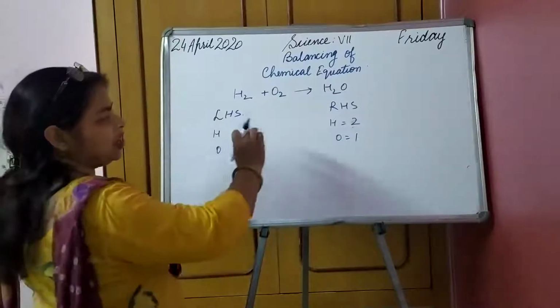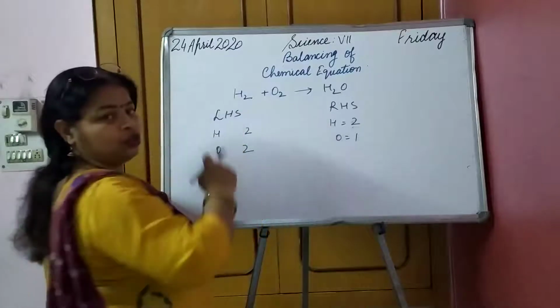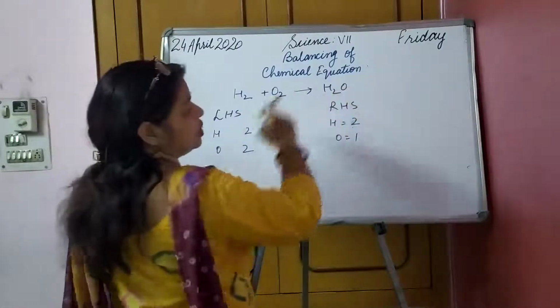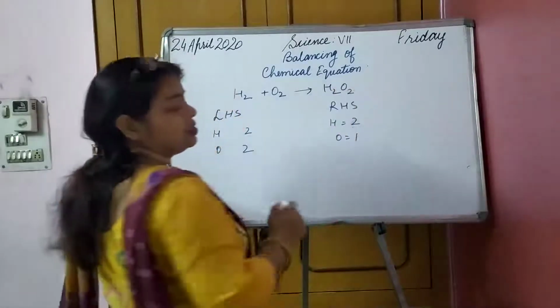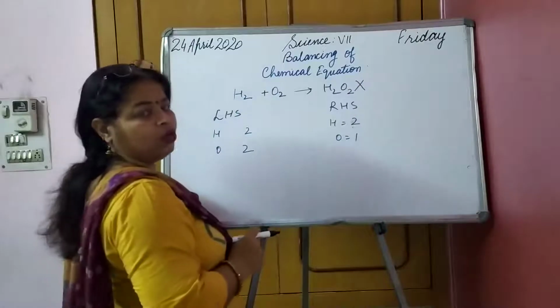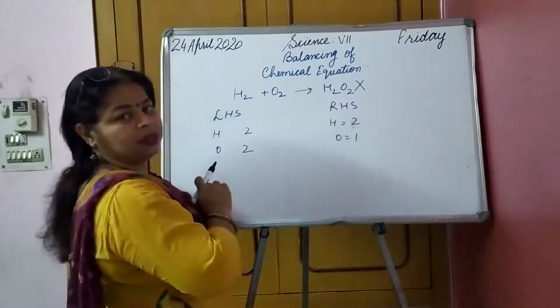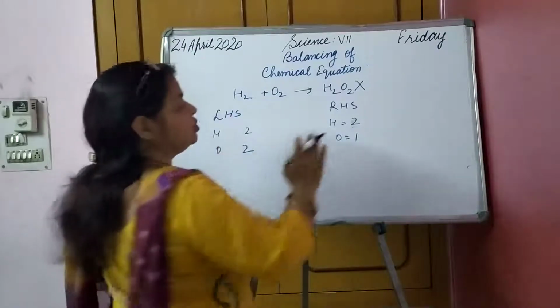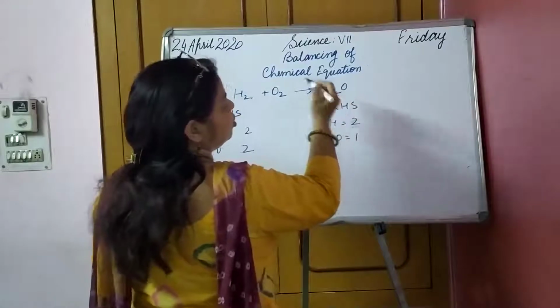So to make oxygen balanced on both sides, what will we do? Here oxygen is 2, there oxygen is 1. How can we make it 2? If I write a 2 here like this, it is completely wrong, because it becomes a different chemical substance. We cannot write like this. So what will we do? We are going to multiply this water molecule by 2.